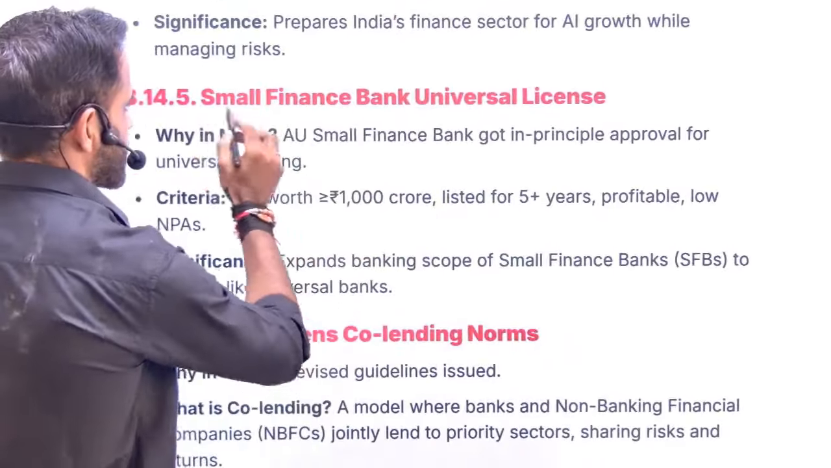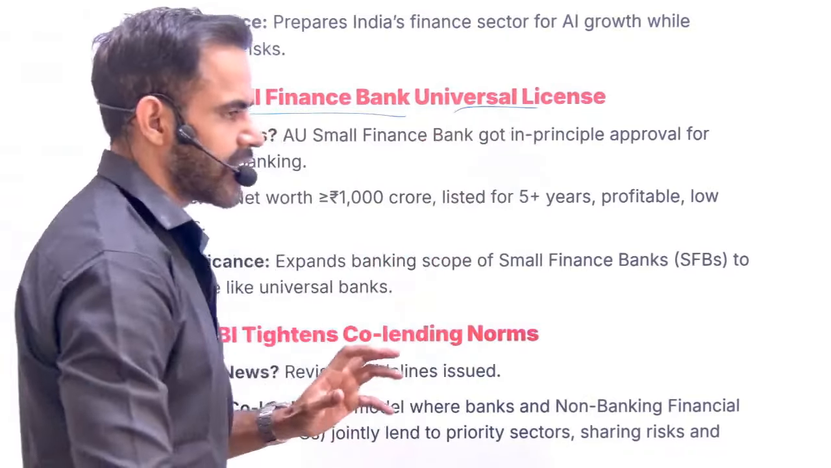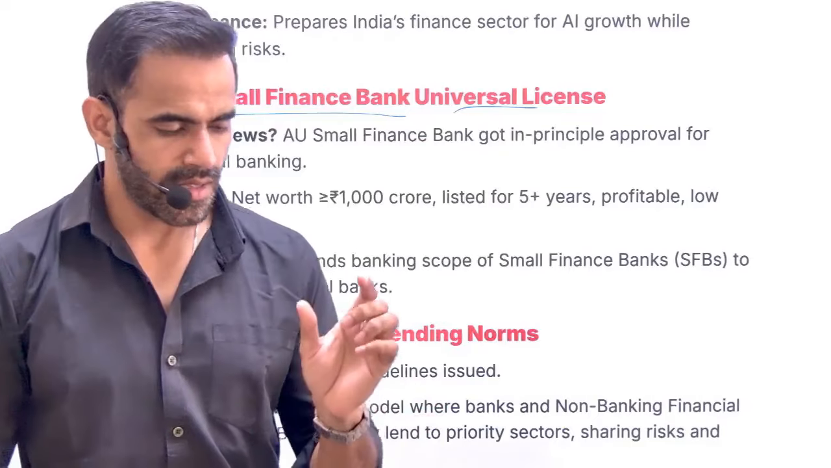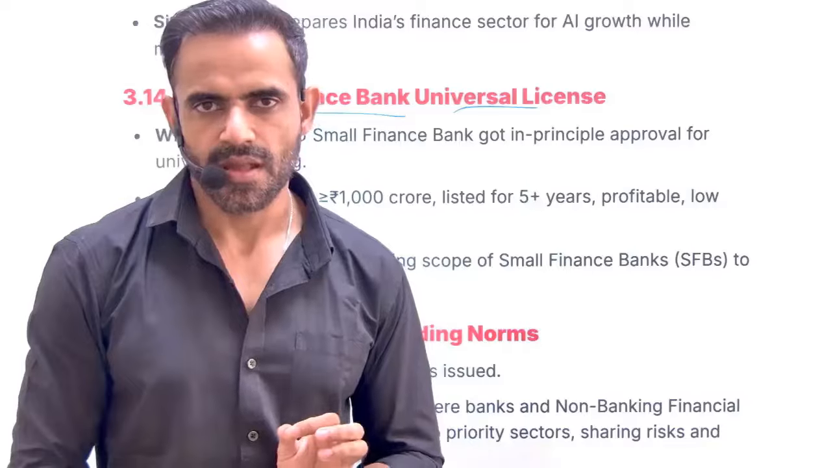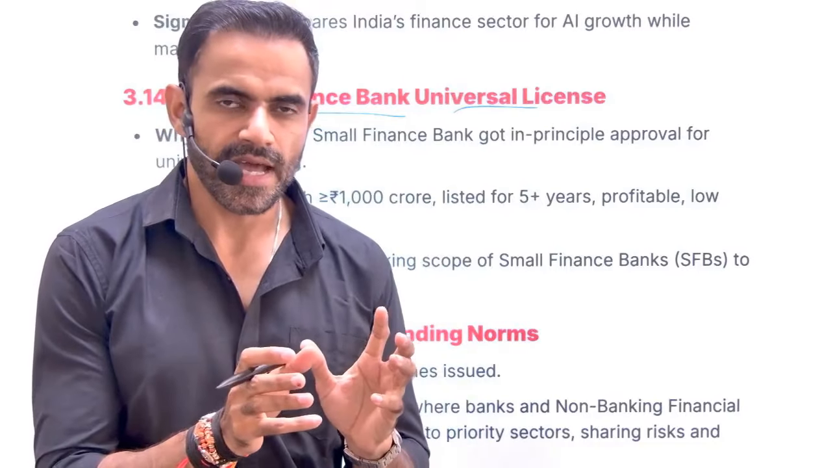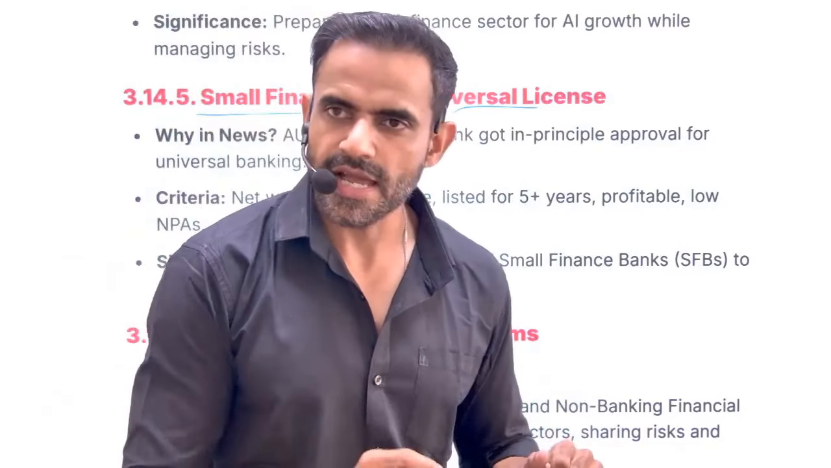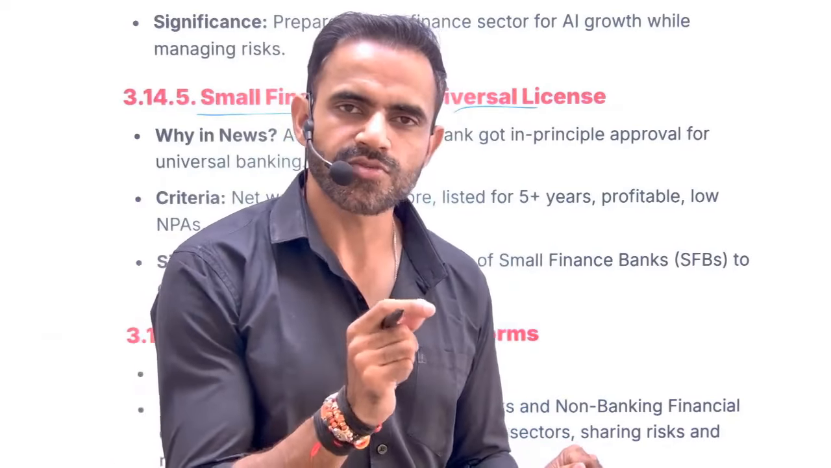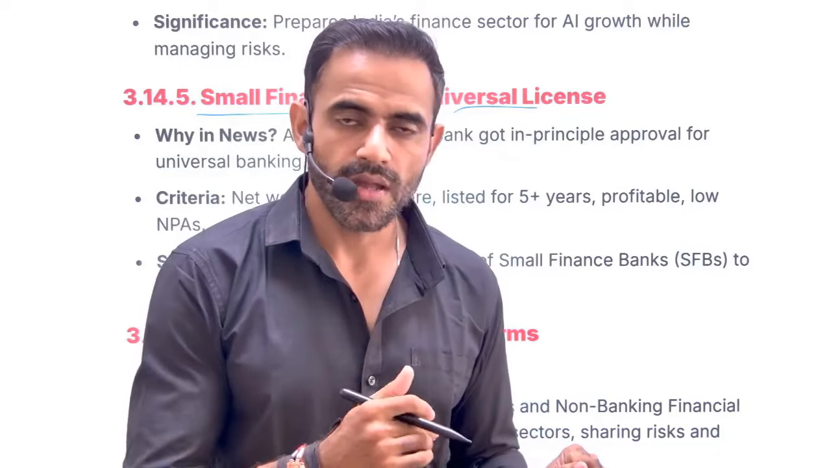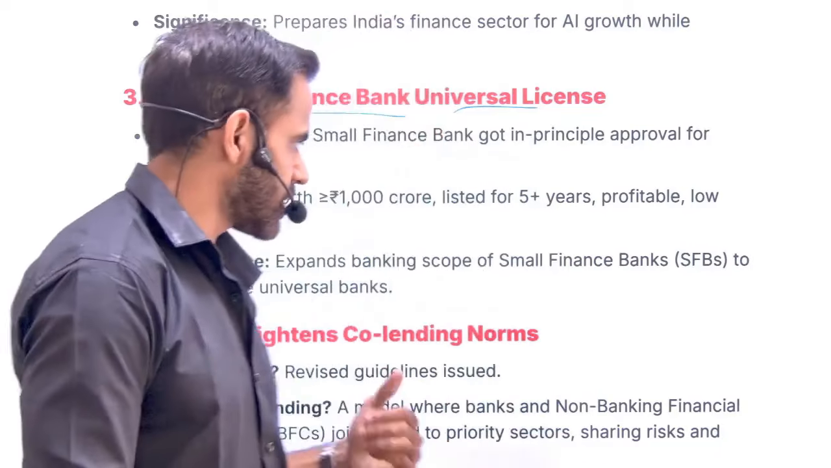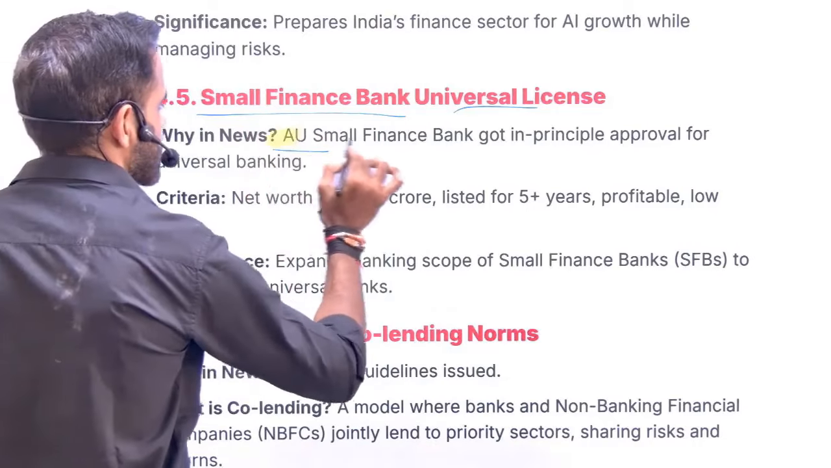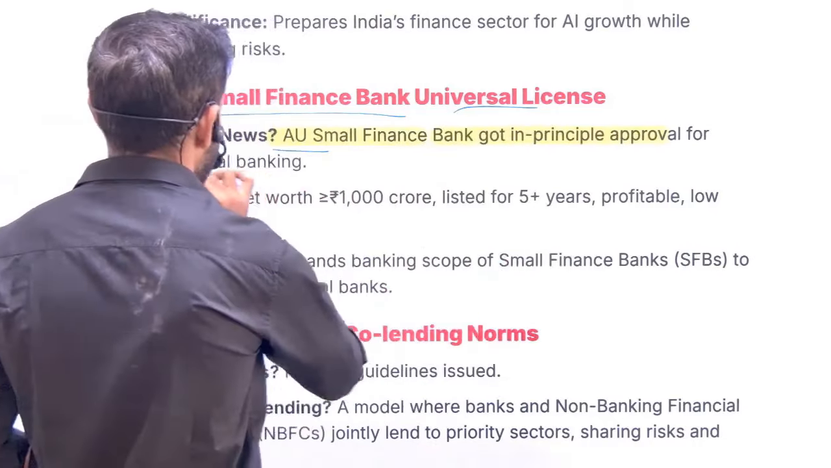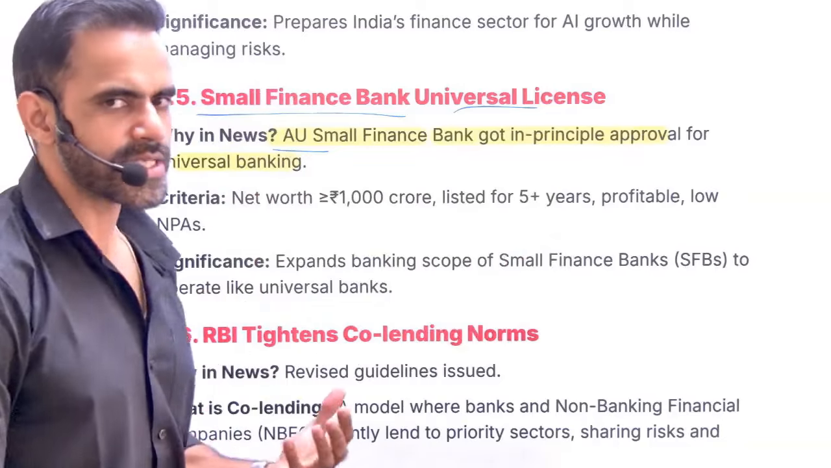Next is related to SFB, universal license. So small finance banks have to use this term in their name, small finance bank. Now, it does not mean that they are going to operate in a particular small area. No, they can operate throughout India. The condition is that they need to focus more on the small borrowers. Recently, AU Small Finance Bank's license was upgraded, and now it has been given the license to operate as a universal bank.